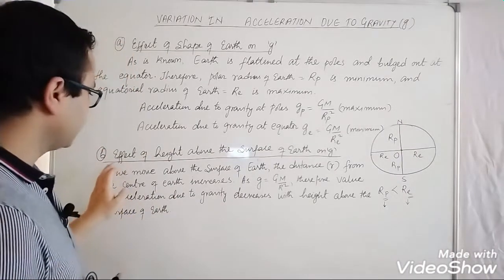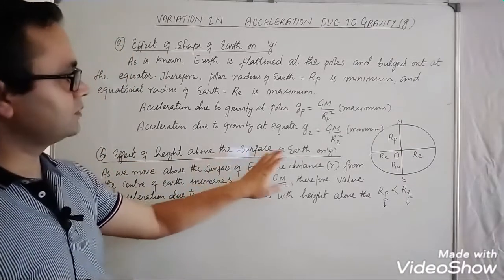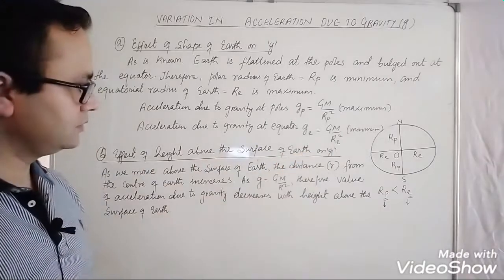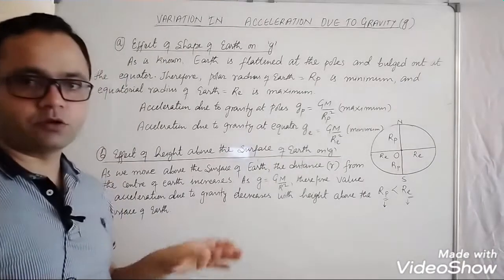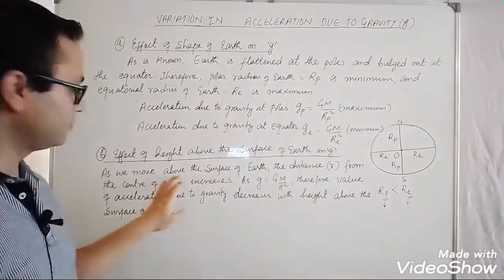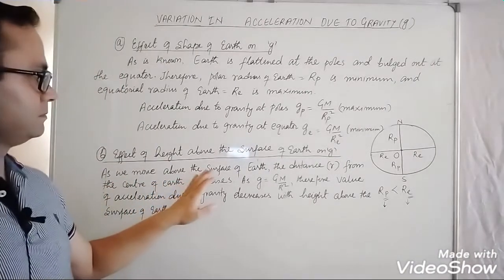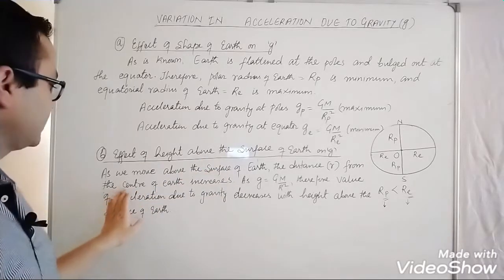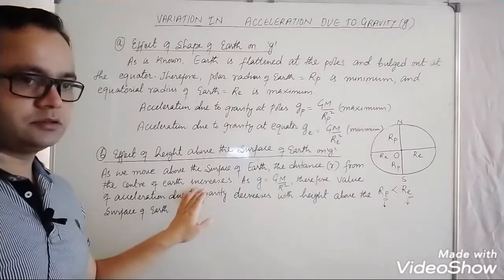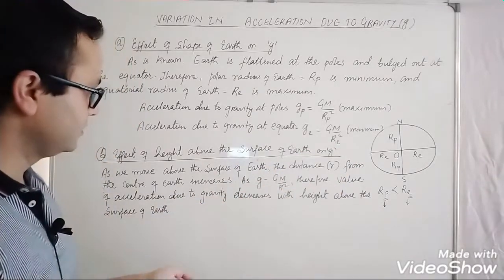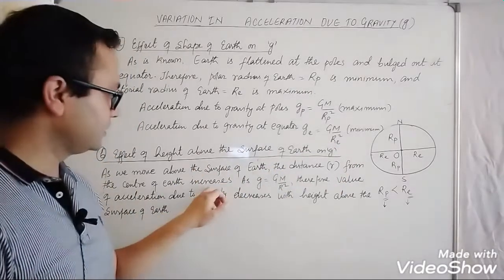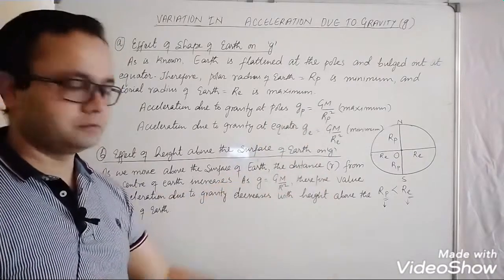Now next is the effect of height above the surface of the Earth on g. As you move above the surface of the Earth, the distance r from the center of the Earth increases. If you move away from the Earth's surface, the distance r will increase.